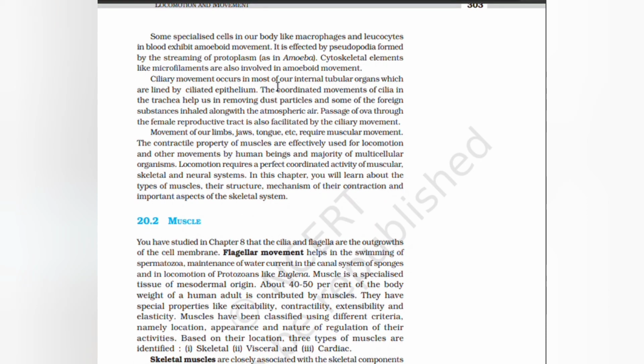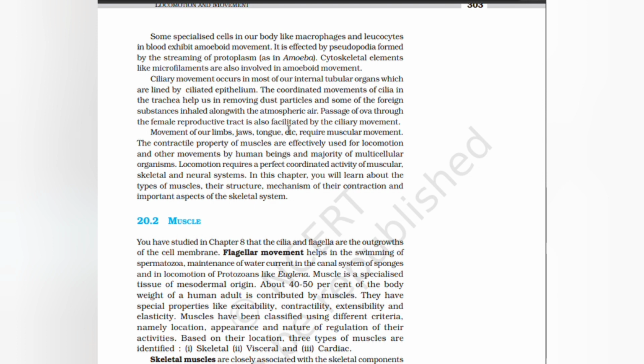Ciliary movement occurs in most of our internal tubular organs, which are lined by ciliated epithelium. The coordinated movements of cilia in the trachea help us in removing dust particles and some of the foreign substances inhaled along with atmospheric air. Passage of ova through the female reproductive tract is also facilitated by ciliary movement.